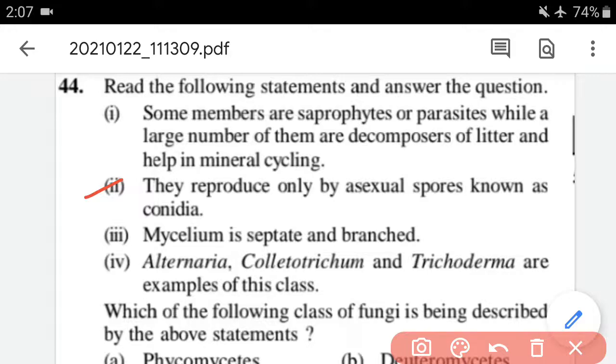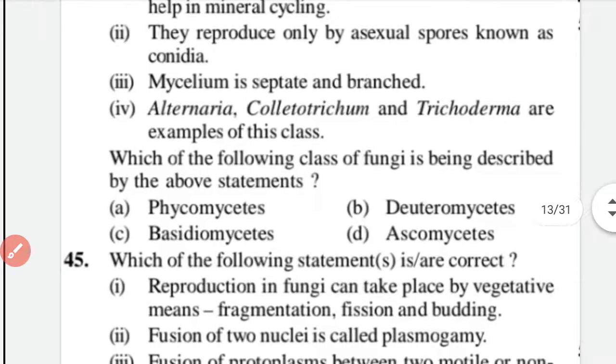Second: they reproduce only by asexual spores known as conidia. Third: mycelium is septate and branched. Fourth: Alternaria, Colletotrichum, Trichoderma are some examples. So these are examples of basically what? Of Deuteromycetes. So option B is correct.